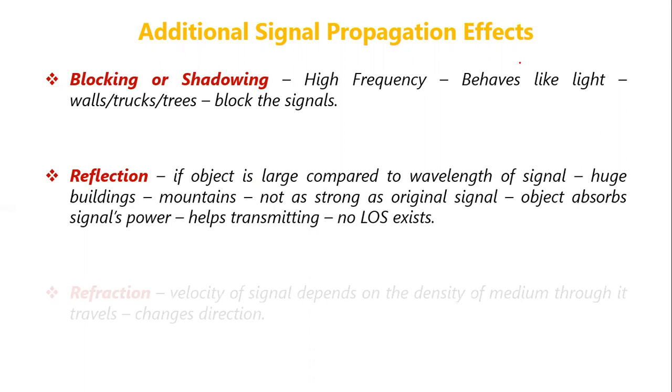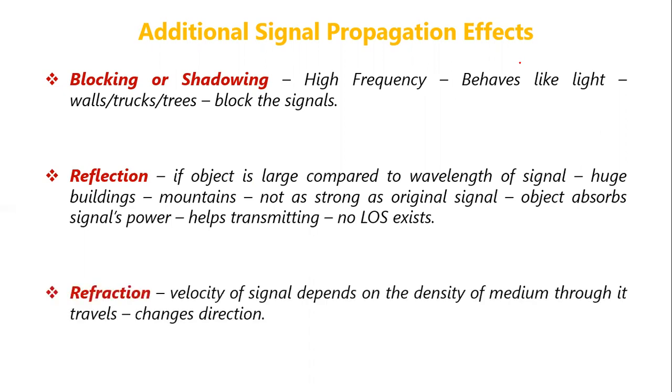The next thing that we'll be discussing is refraction. Sometimes the signal gets refracted. That actually depends on the frequency of the signal, and also on the density of the medium through which the signal passes. It also depends on the velocity of the signal, that is, the speed at which the signal is coming.